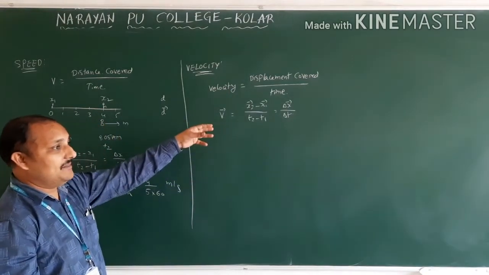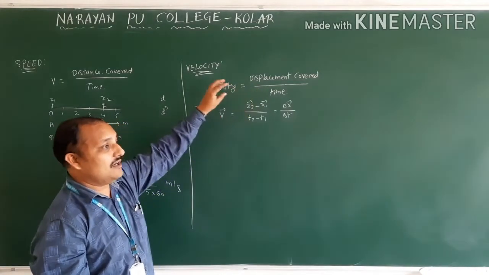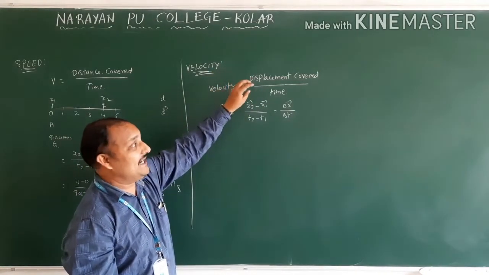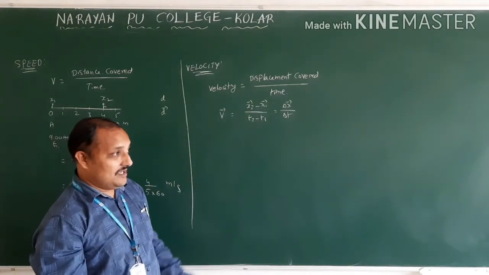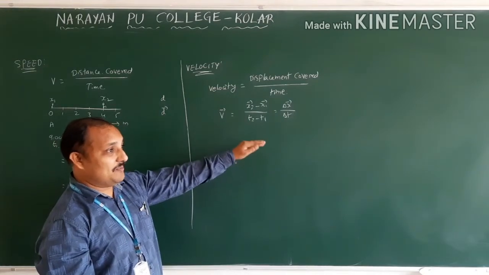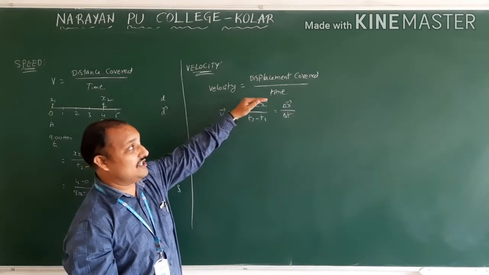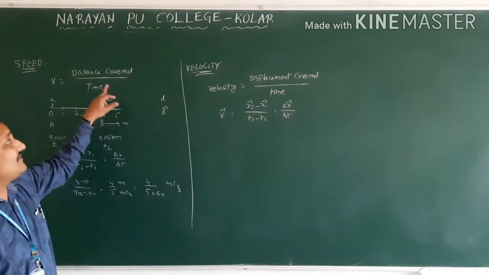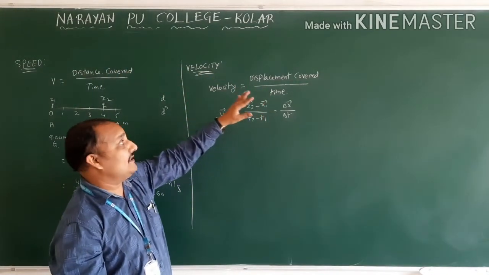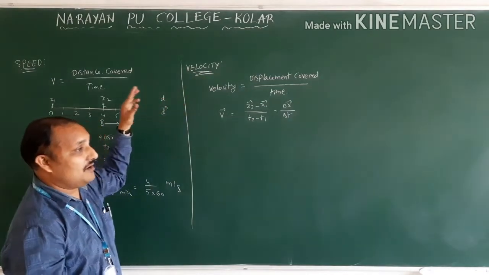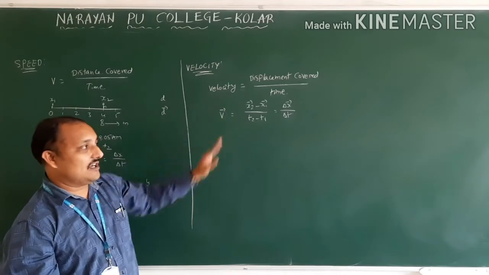So what was the definition? The ratio between displacement and time, or the displacement covered by the object in a particular interval of time. This is the school level definition. Now, according to college, first PU definition, the rate of change of, what we have to say? The rate of change of displacement. The rate of change of distance is called speed. The rate of change of displacement is called velocity. Now, speed is which quantity? Scalar quantity. Velocity is vector quantity.